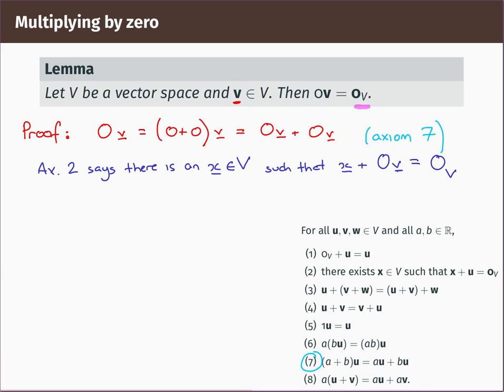Okay, let's add this additive inverse to both sides of the equation which we got at the top there. So when we do that, what we get is x plus 0v on the left, and on the right we will get x plus the scalar multiple 0v plus the scalar multiple 0v.